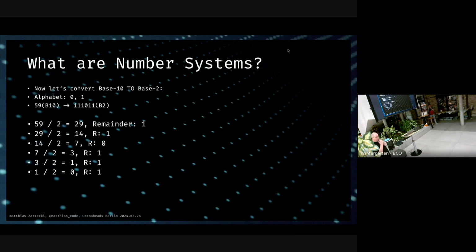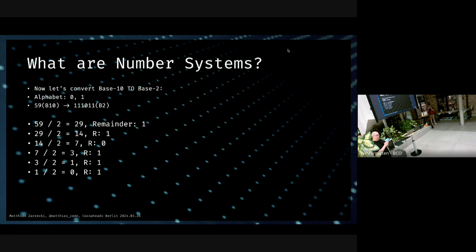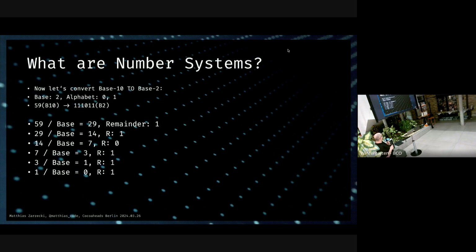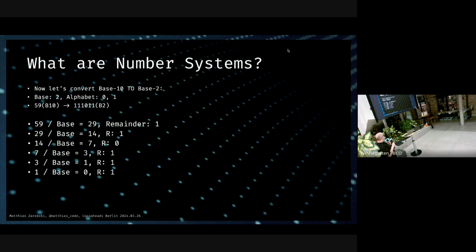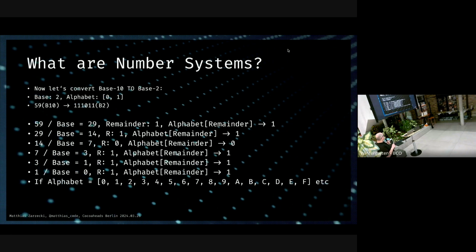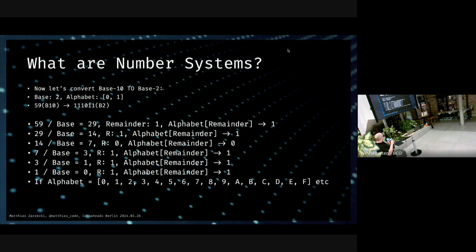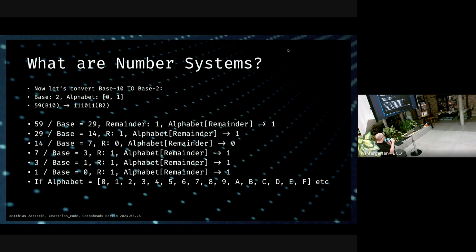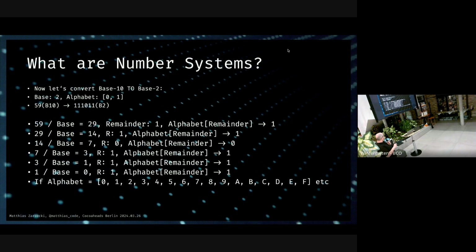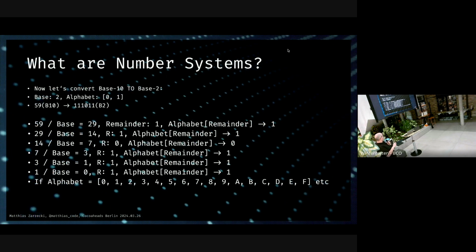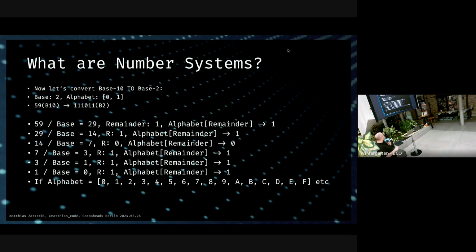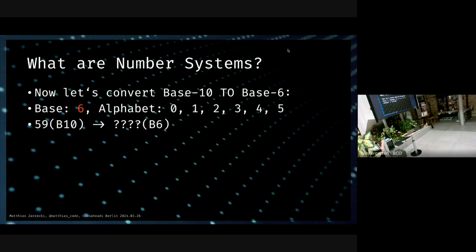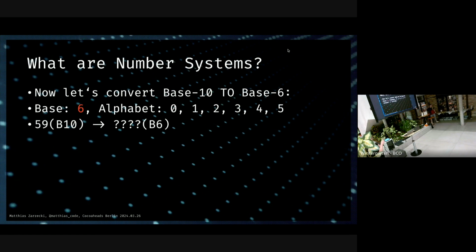So now we have the algorithm to calculate anything into base 10, and we can calculate anything from base 10 into any other base. And you've probably also figured out we don't really divide by 2, we divide by the base. And what we do here is we don't really take 0 or 1, we're using this numeral as the index for our alphabet. So if this one says 0, we take the first value from the numerals we have available. If we have hexadecimal, for example, this can have bigger numbers, and we're going to use one of these to assemble our number. And let's go through this in base 6, which we haven't done so far, right? So we're going to count again from 59 in base 10, this time to something in base 6. I'm not giving you the solution this time.